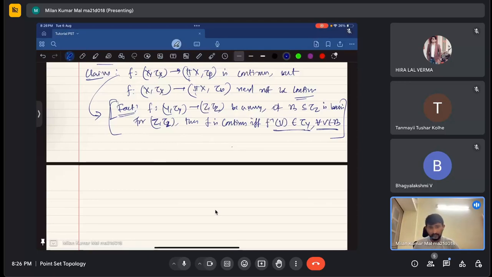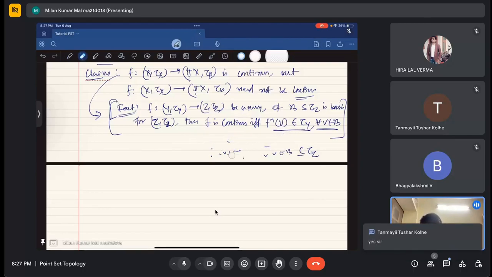If I just take the basis elements, which are open sets, I am supposed to show that f inverse of V is in tau_Y for all V belonging to tau_Z. But I am saying that not for all V in tau_Z, only for all V in the basis beta, a subset of tau_Z: if f inverse of V is in tau_Y, still f will be continuous. That is what I am claiming, and that is very clear. If it is not clear, you can say so. If it is clear, I am not repeating it.